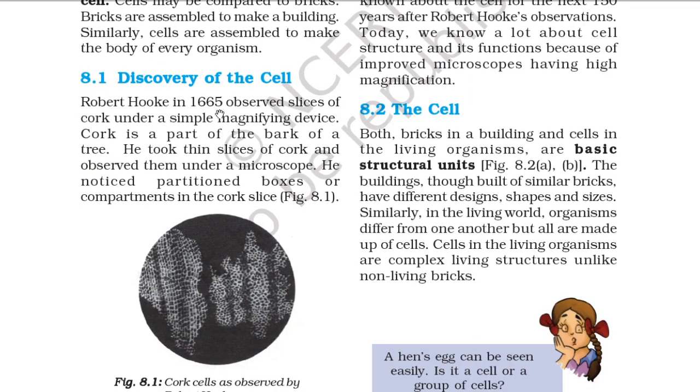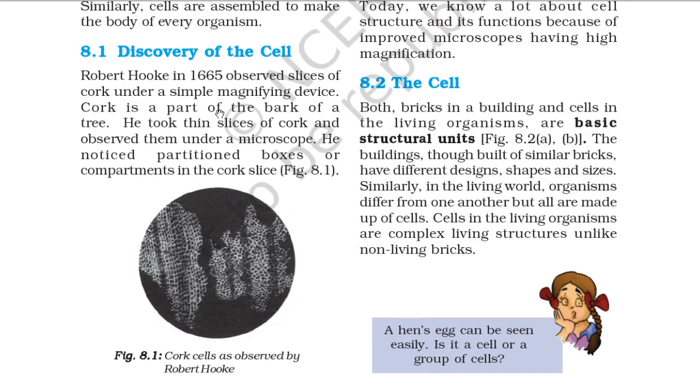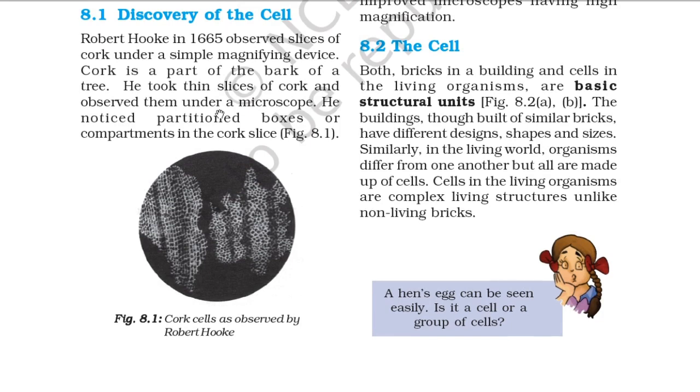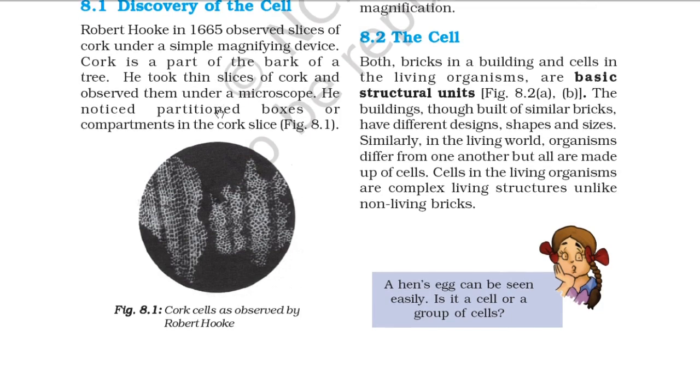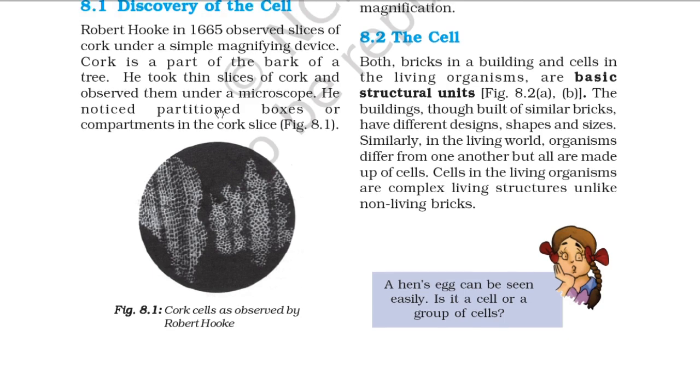8.1 Discovery of the cell. Robert Hooke in 1665 observed slices of cork under a simple magnifying device. Cork is a part of the bark of a tree. So he took a thin slice of cork and observed it under a microscope. He noticed partitioned boxes or compartments in the cork slice.